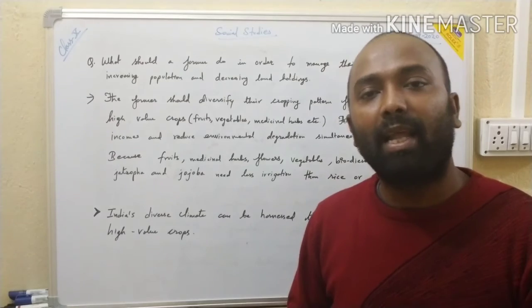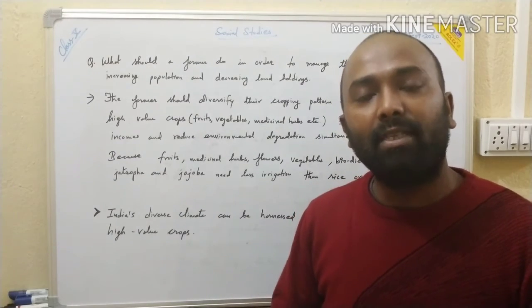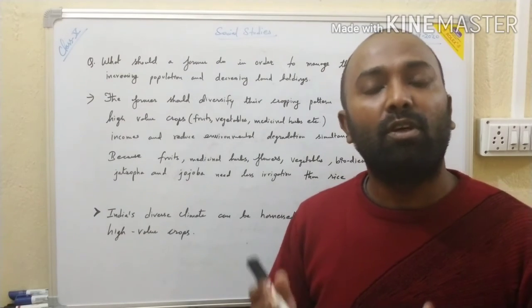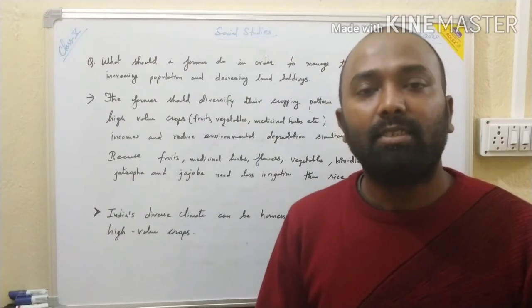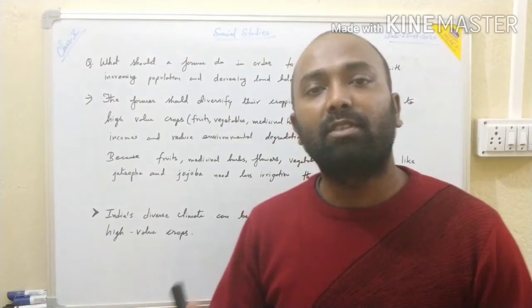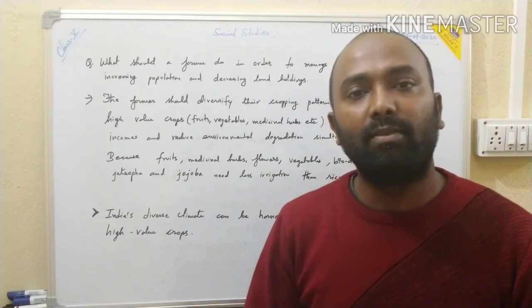Okay, so we have got plains, hills, plateau, and coastal areas having different climatic environments. So we have to use this climatic environment to grow different kinds of crops at the same time. But there are countries where the climatic variation is very less, because of which they cannot grow a variety of crops in their region at a particular period of time.